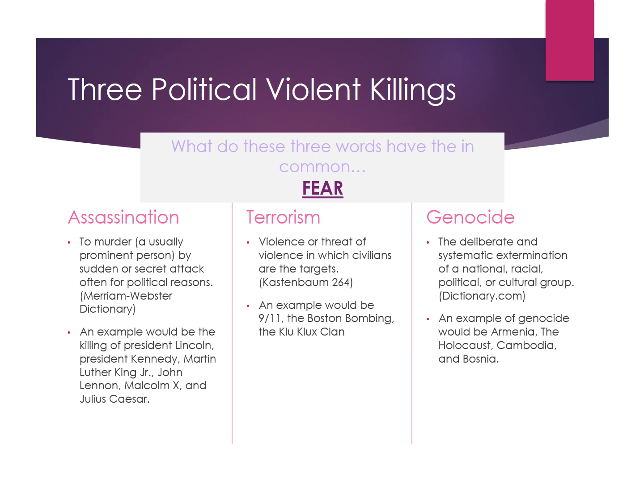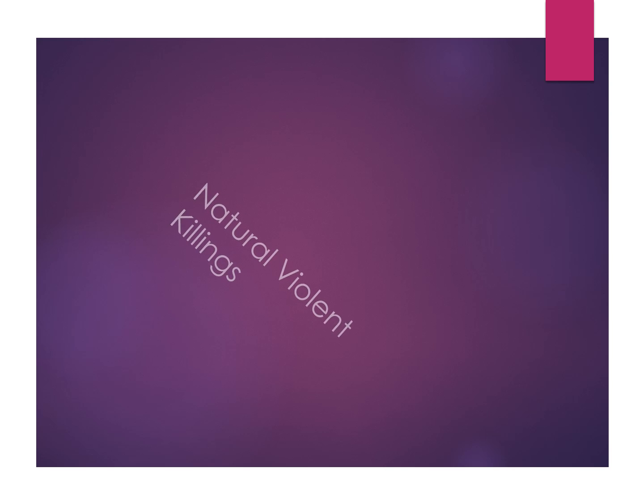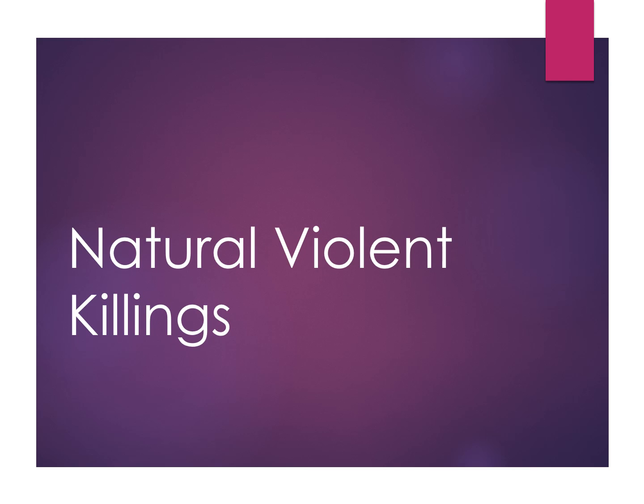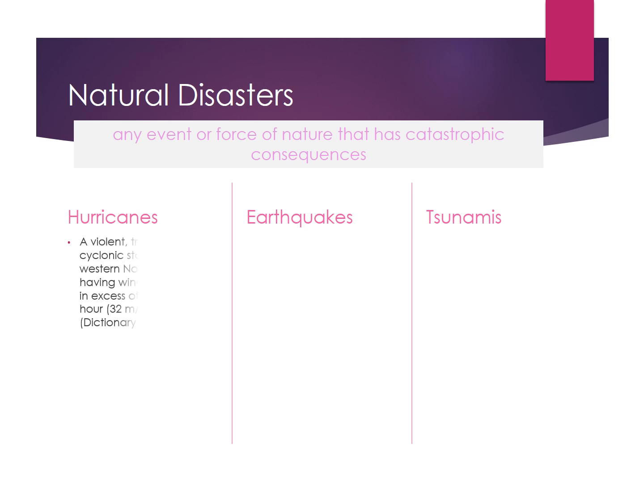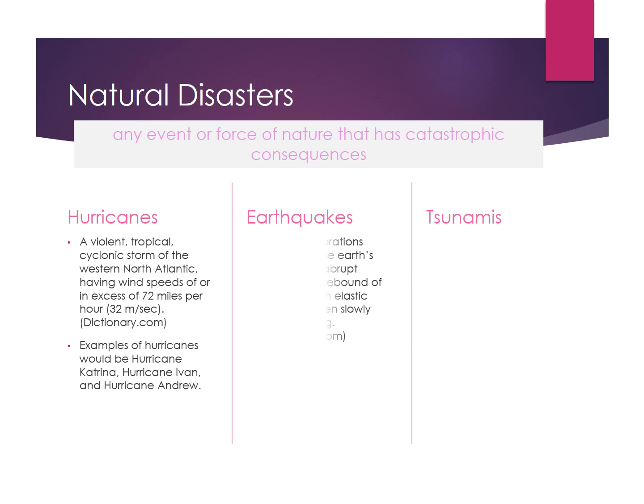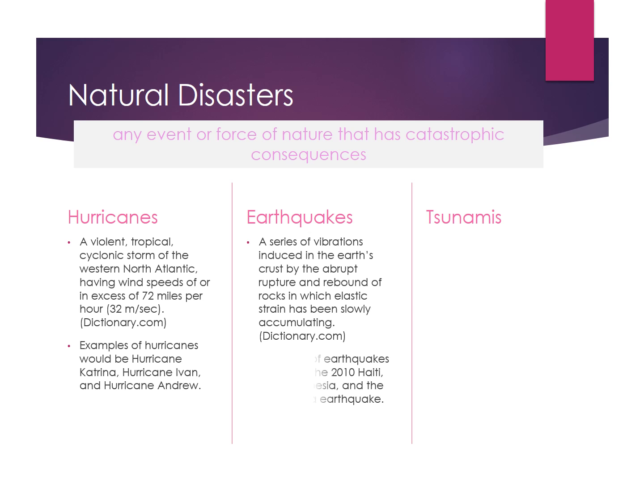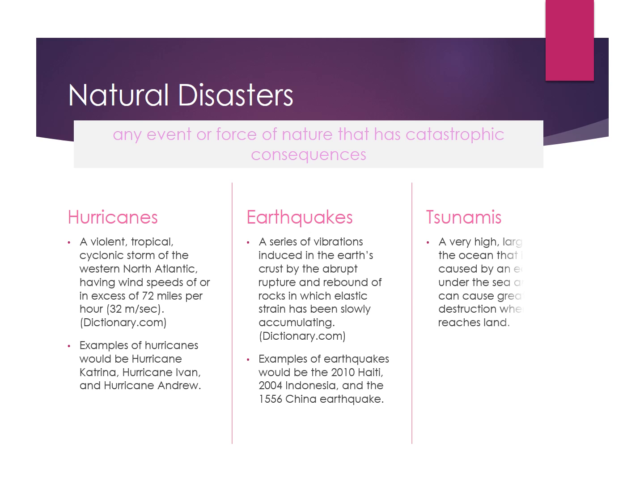Yeah. So, let's move on. Now we're going to discuss natural violent killings. Here we go. Natural disasters: any event or force of nature that has catastrophic consequences, such as hurricanes, earthquakes, and tsunamis.